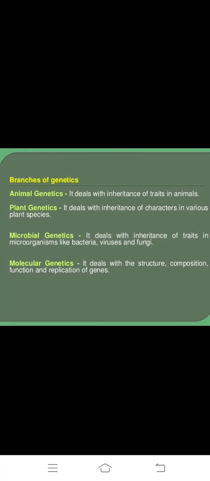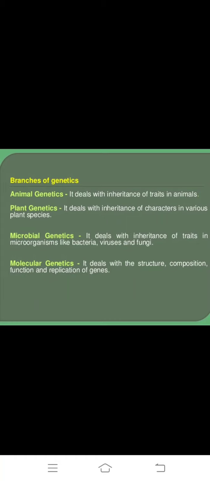Branches of genetics: animal genetics, plant genetics, microbial genetics and molecular genetics. Animal genetics deals with the inheritance of traits in animals. Plant genetics deals with the inheritance of characteristics in various plant species.